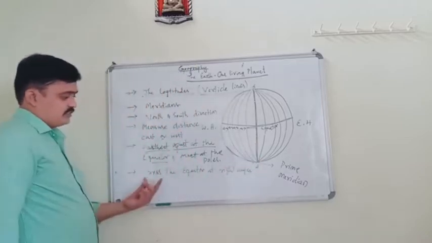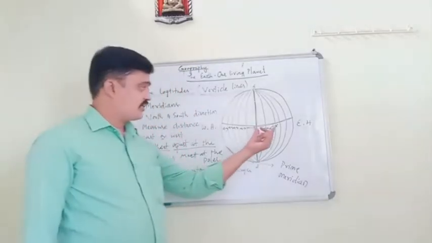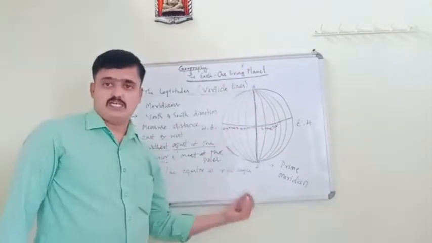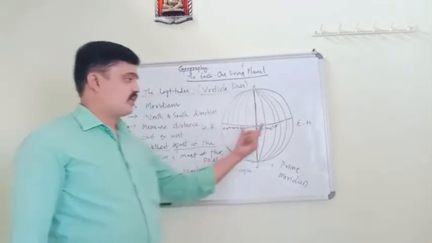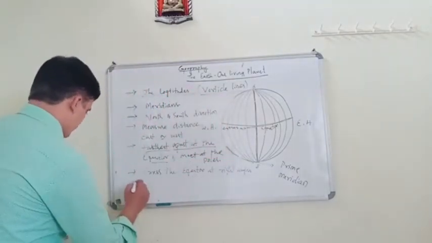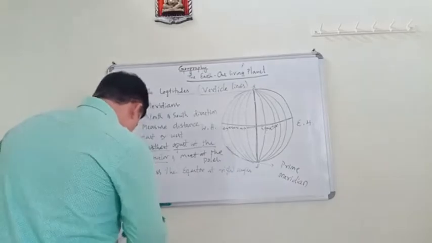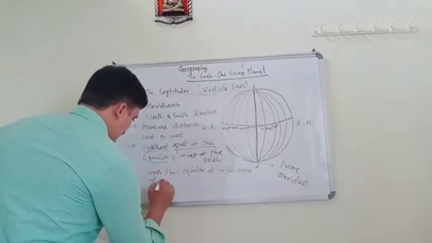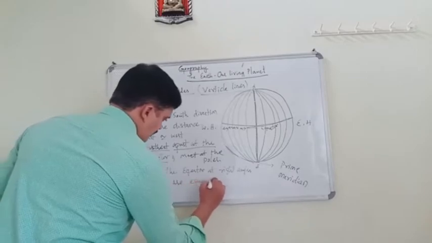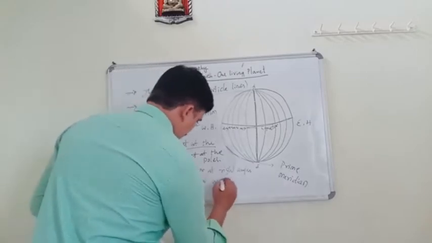See, these lines also cross the equator at right angles here. These also cross the equator at right angles. Okay. And also next, these are equal in length.